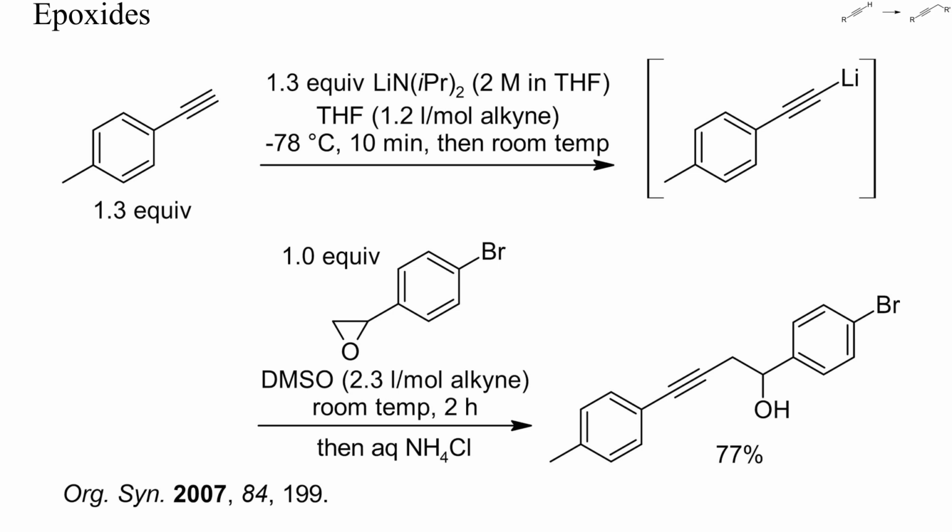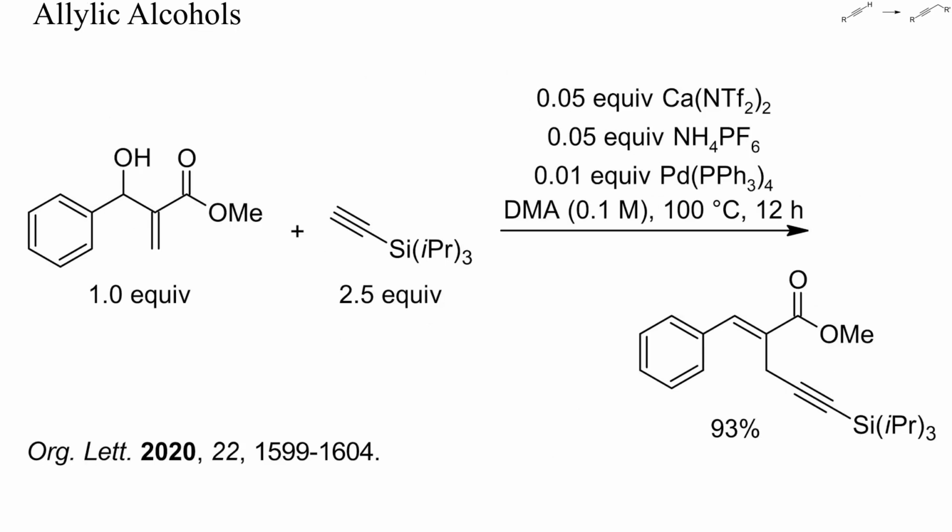The regioselectivity of these reactions is difficult to predict correctly, though. In this example, a lithiated alkyne was alkylated with a styrene oxide in a mixture of THF and DMSO. Clean nucleophilic attack at the methylene group of the epoxide occurred. Some types of allylic alcohol can be used directly as electrophiles without further activation. In this instance, the allylic alcohol, prepared by a Baylis-Hillman reaction, was also a good Michael acceptor and thus a good electrophile. Alkylation of an alkyne succeeded with the aid of a palladium catalyst under essentially neutral reaction conditions.